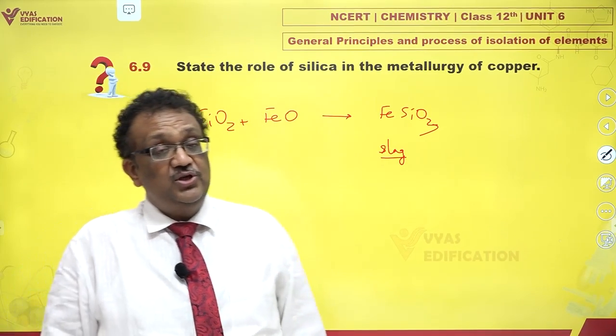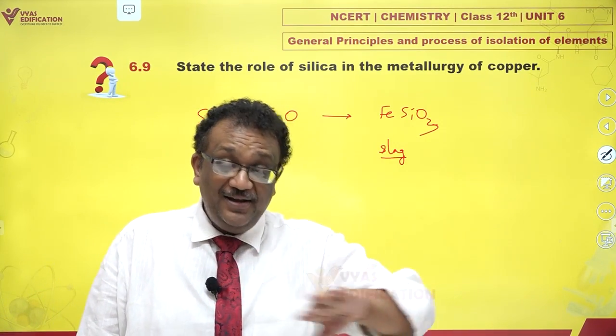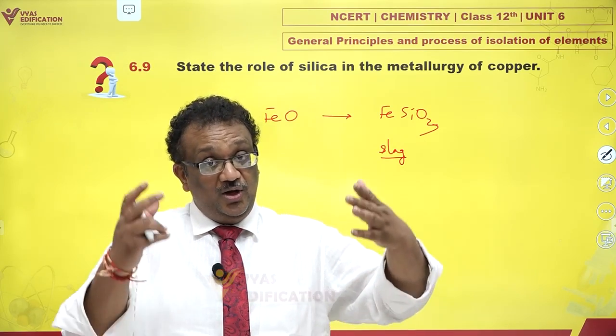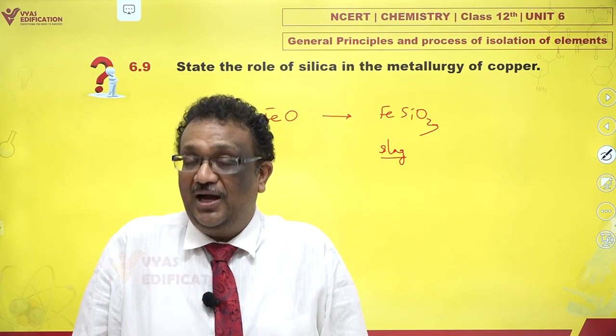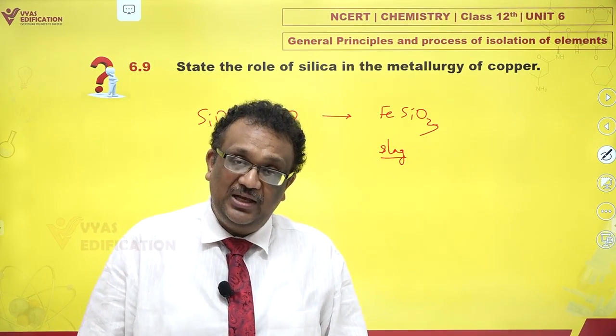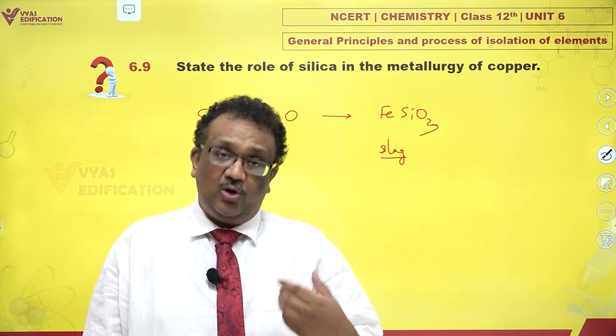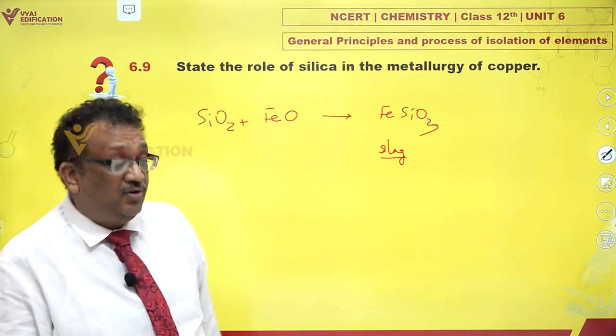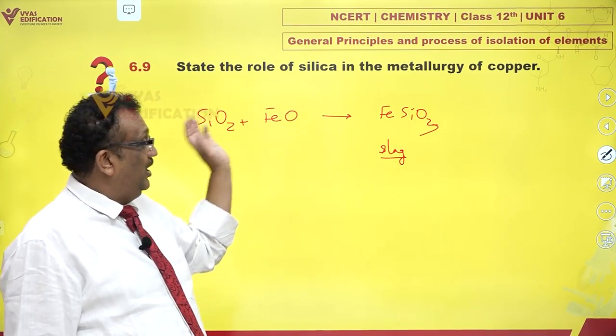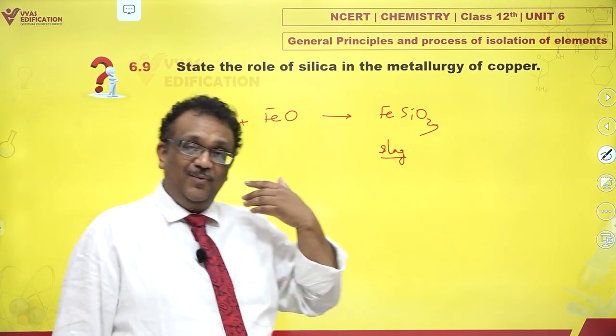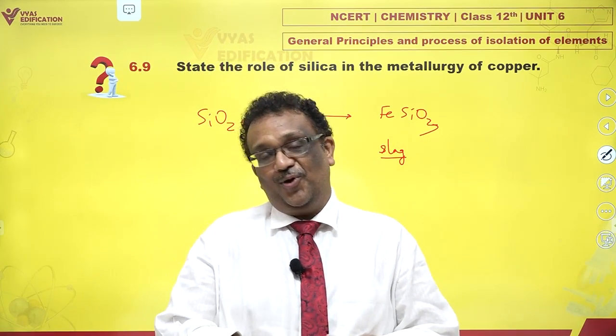Okay, what is the utility? The utility is iron is removed and cleaned out, and you are left with pure copper. That, my dears, is the significance of silica. Some silica which is already present in the ore as impurity is automatically removed as slag. For the removal of the rest of the iron, you add more and more silica so that iron can be done away with, and you get pure copper.